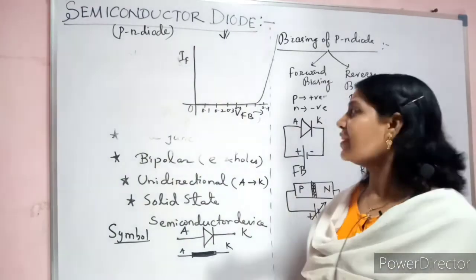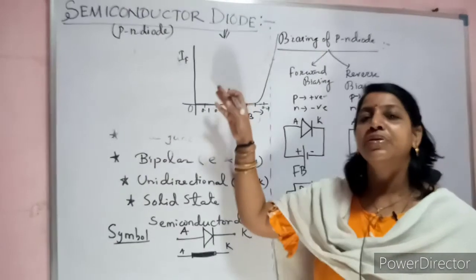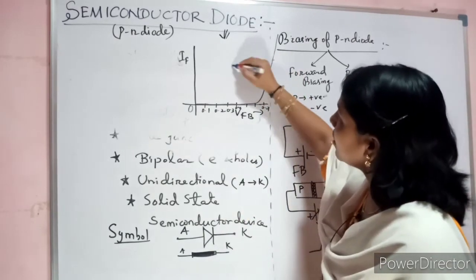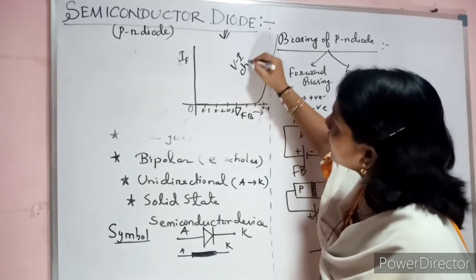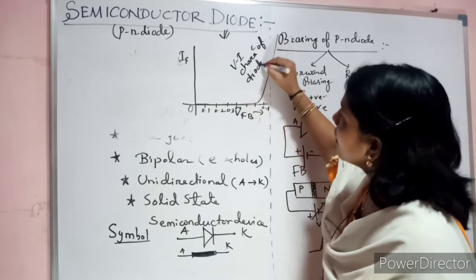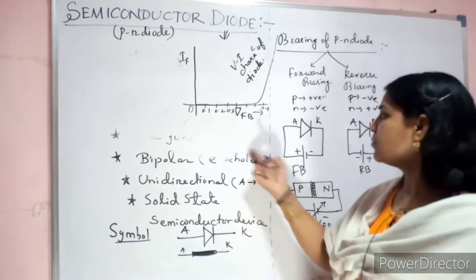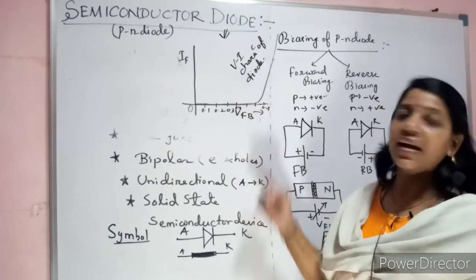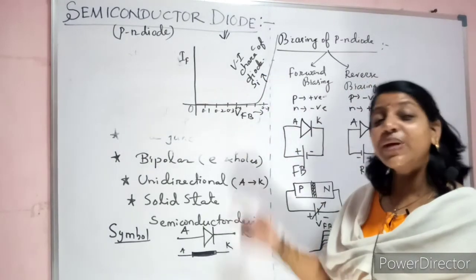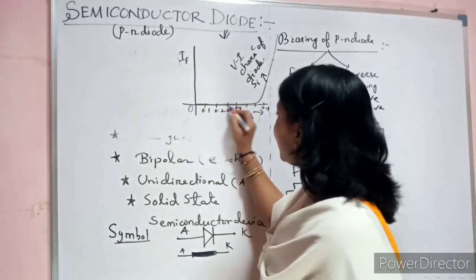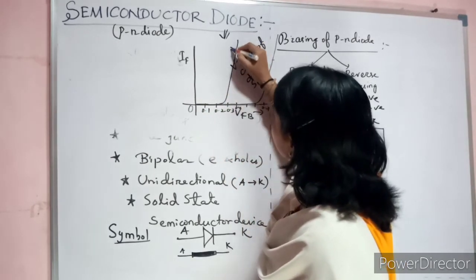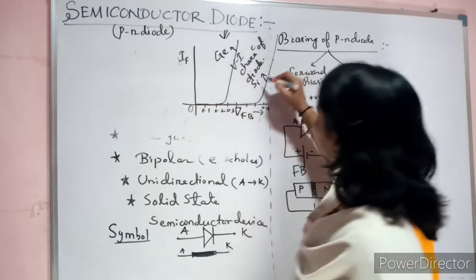This is nothing but the VI characteristics of the diode. Very important. It is a common question even in viva also: draw the VI characteristics of the PN diode. So this is called the VI characteristics of the diode. If you give the supply in forward bias, the nature of the current is this. This is about which diode? Silicon. If you take germanium, around 0.2 to 0.3, the current will start to flow. This is for germanium, this is for silicon.